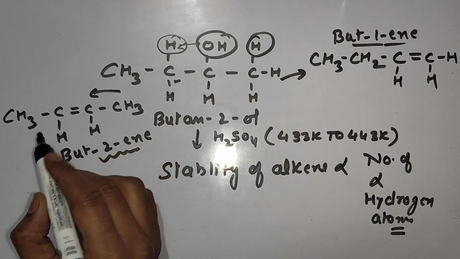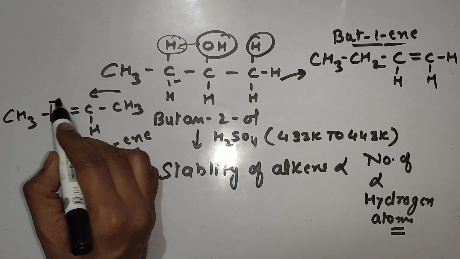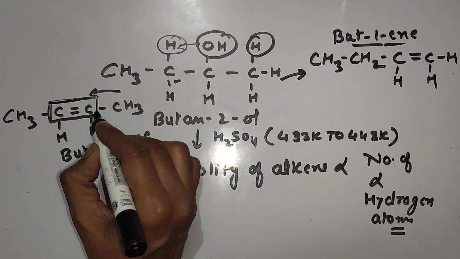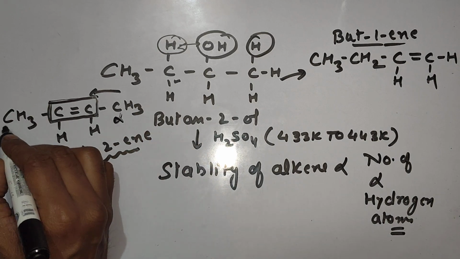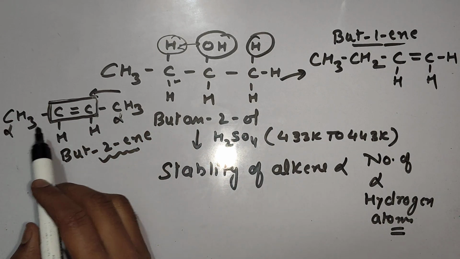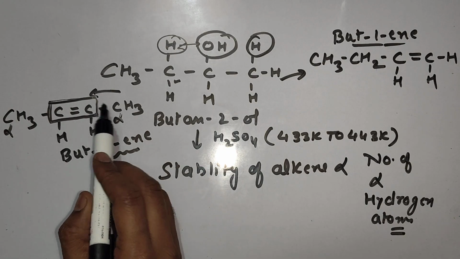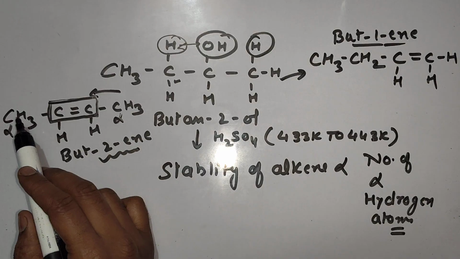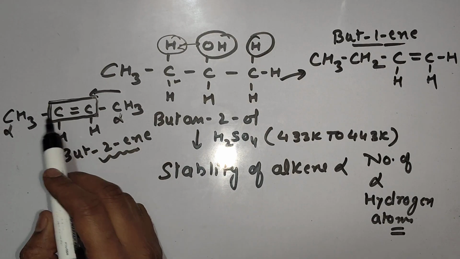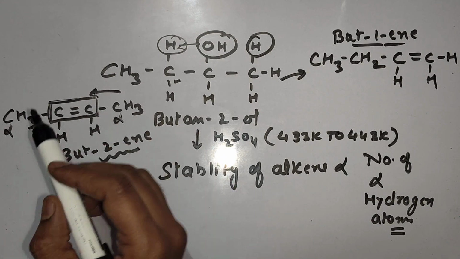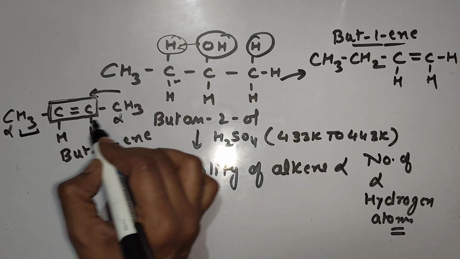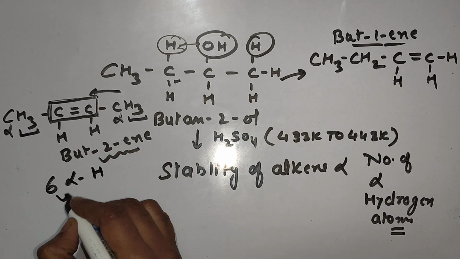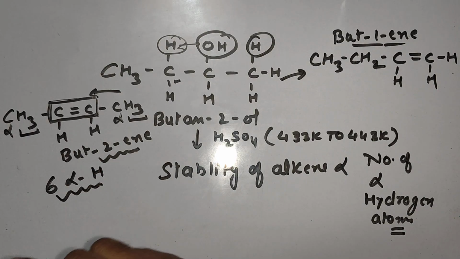What are alpha hydrogens? You can check. This is double bonded carbon. These two are double bonded carbon. Next carbon to them are known as alpha carbon. These are alpha carbons. Doubly bonded carbon, next carbon to it, it is alpha carbon. And the hydrogens which are attached to alpha carbons are known as alpha hydrogens. So you can check in this case, 6 alpha hydrogens are there. Butene have 6 alpha hydrogens.